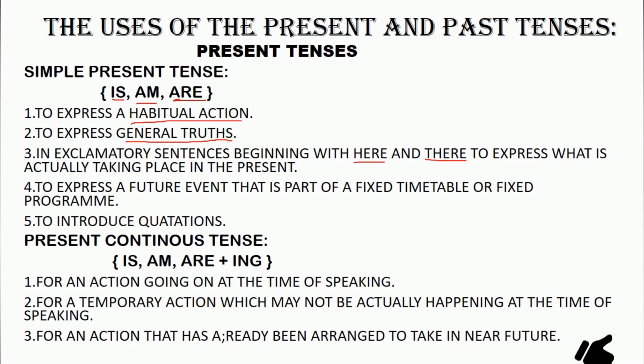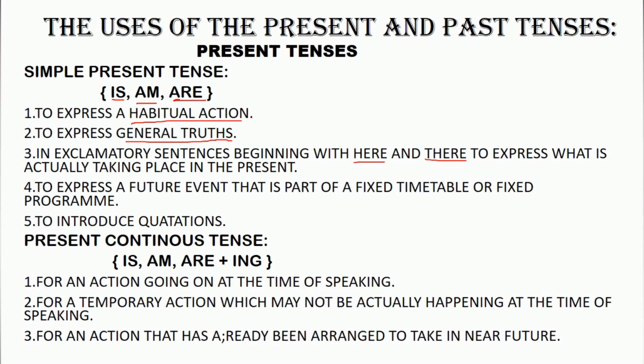The next one is to introduce quotations. When we write some quotations, these quotations are always written in simple present tense. For example, the famous English writer John Keats says, a thing of beauty is a joy forever. So to introduce certain quotations, we use simple present tense.